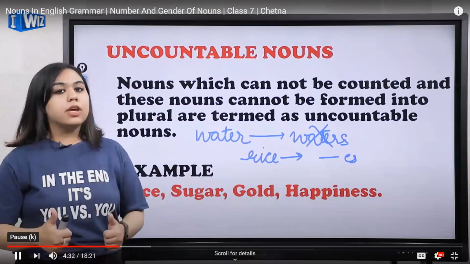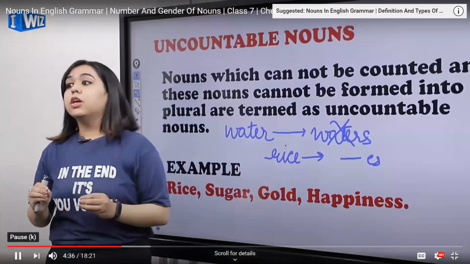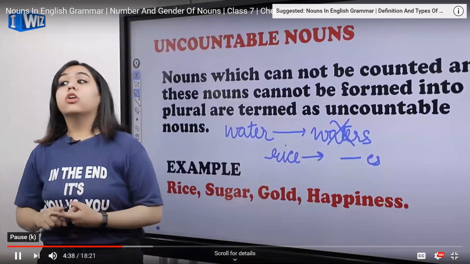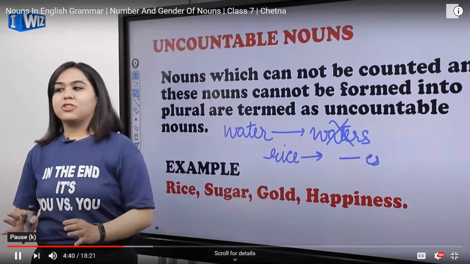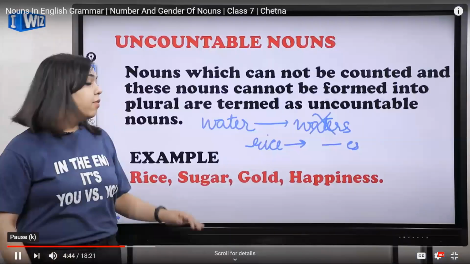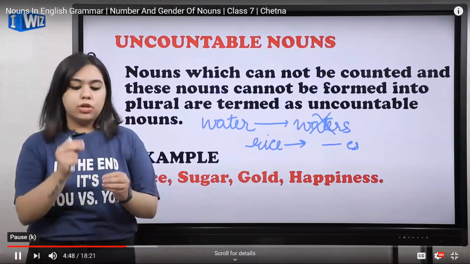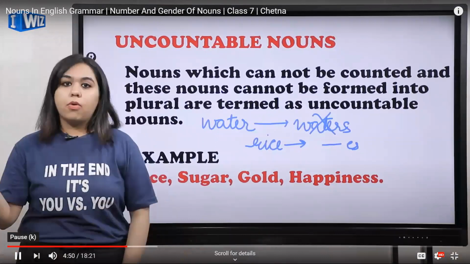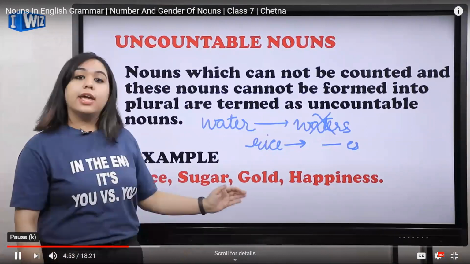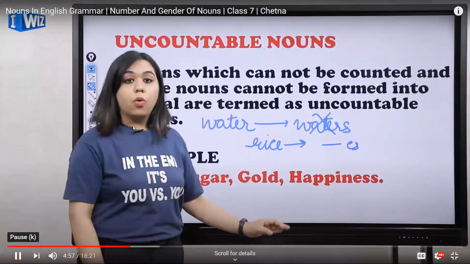Yes, we can measure, but under the heading uncountable, the main thing that should be clear in your mind is that we cannot count them, but we can measure them. Of course, we can measure them. Talking about rice, we can measure rice, 1 kg rice, 2 kg rice, but we cannot count really like 1 rice, 2 rice, 3 rice. I hope you are understanding it. Sugar, again the same case, you can measure it, but you cannot count it. Talking about gold, happiness.